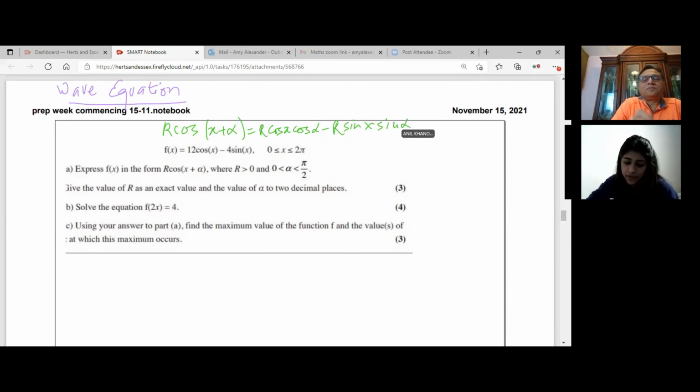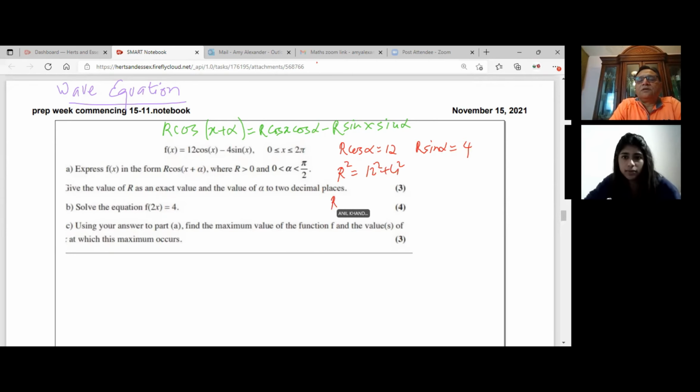Correct. And then you've got the original equation. So just by comparing coefficients, you can see that r cos alpha equals 12 and r sine alpha equals 4. So you can then square and add them to find r. R squared equals 12 squared plus 4 squared. R is equal to square root of 144 plus 16, which is square root of 160, which is 4 root 10. Perfect. So that is the value of R.